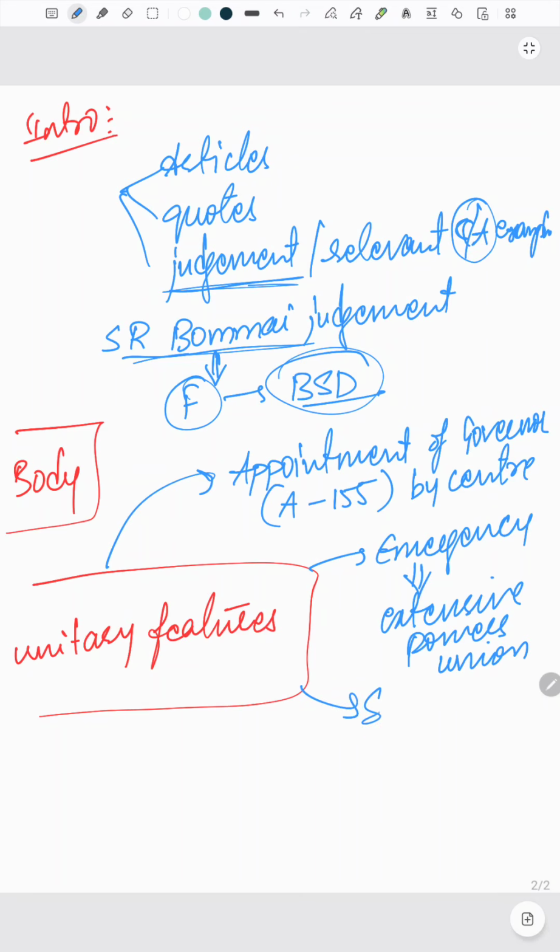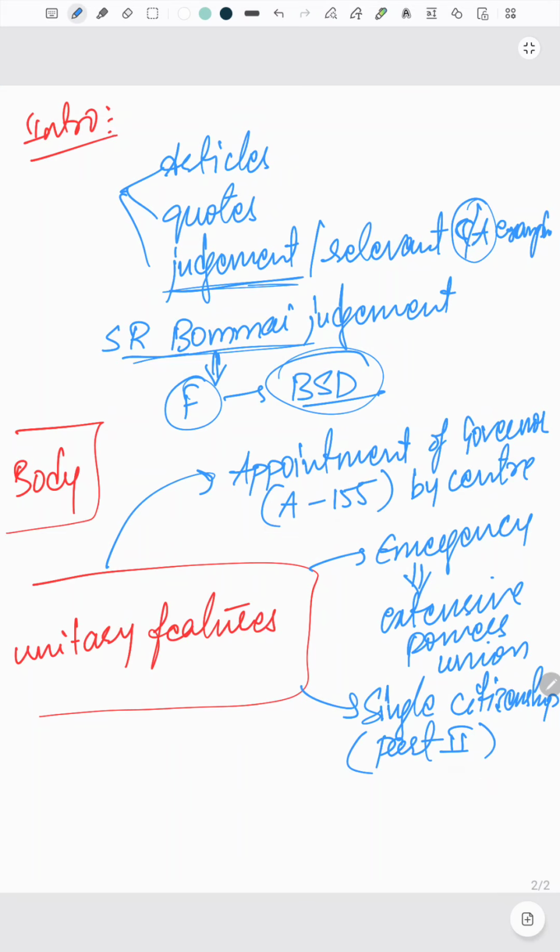After that, single citizenship, which is mentioned in Part 2 of the constitution. You can mention and highlight the article and the part like that.